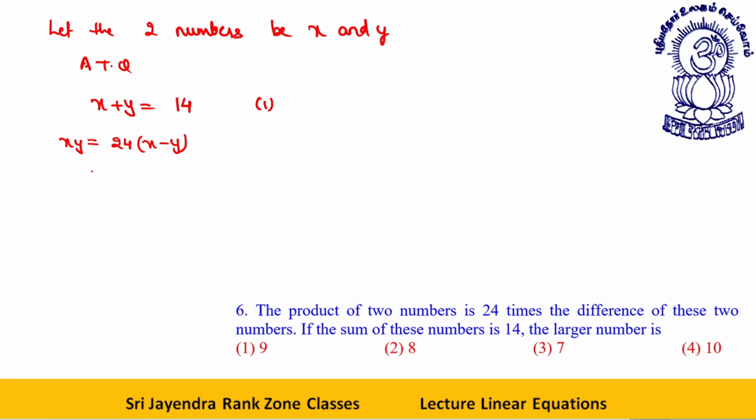Let's assume the value. From here I can say, x is equal to 14 minus y. This is equation first. Fine.